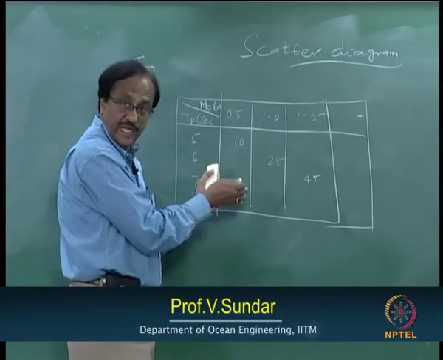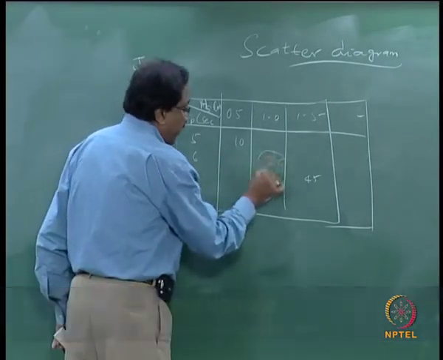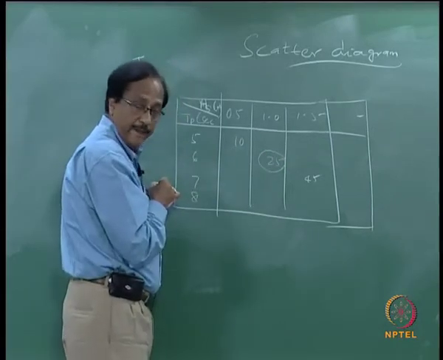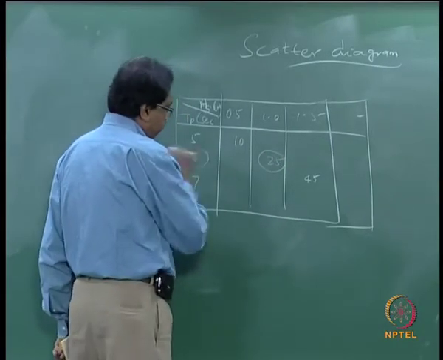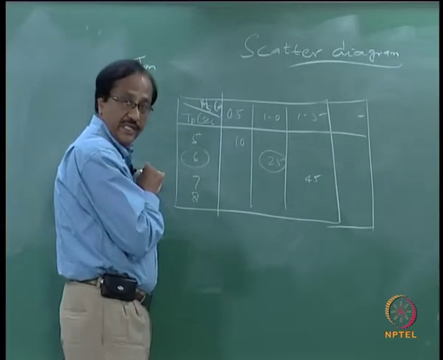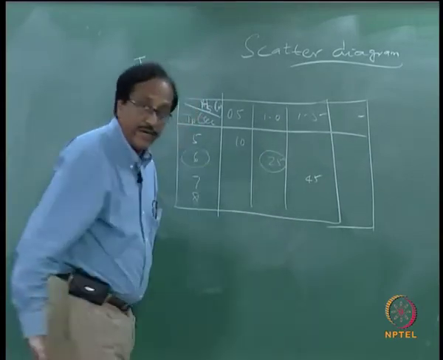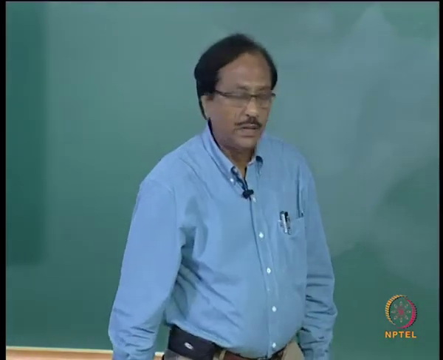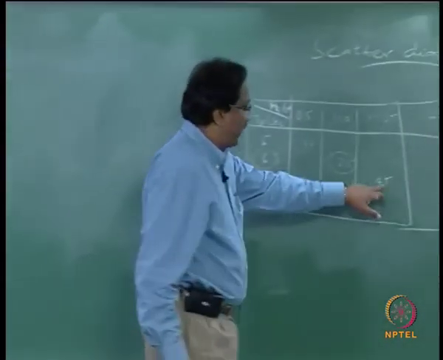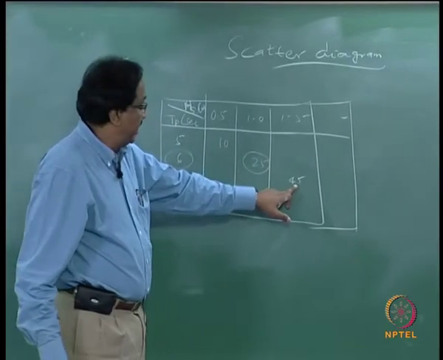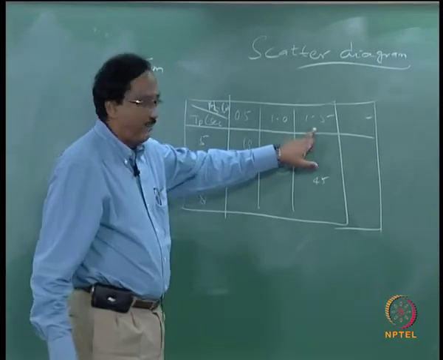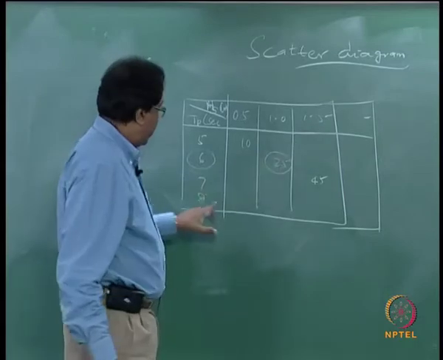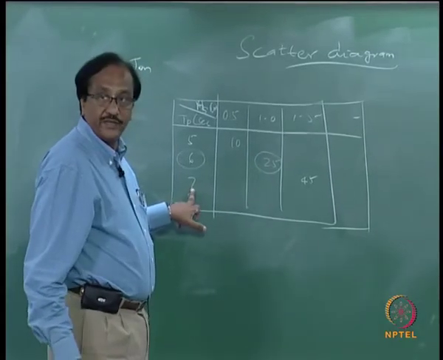This represents the scatter diagram, which says that 25% of the time the wave period is approximately 6 seconds with an associated wave height of 1 meter. Similarly here, the most frequently occurring combination is a wave height of 1.5 meters with a wave period of 7 seconds.